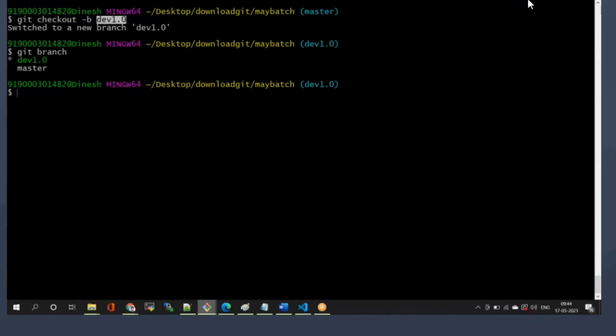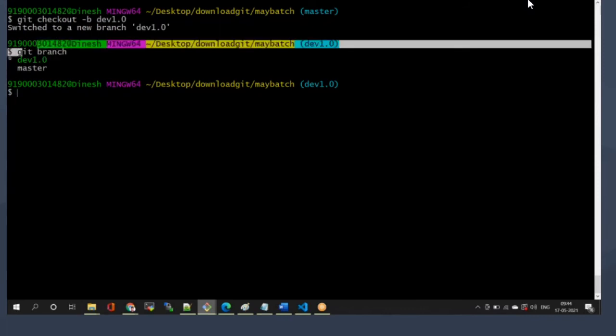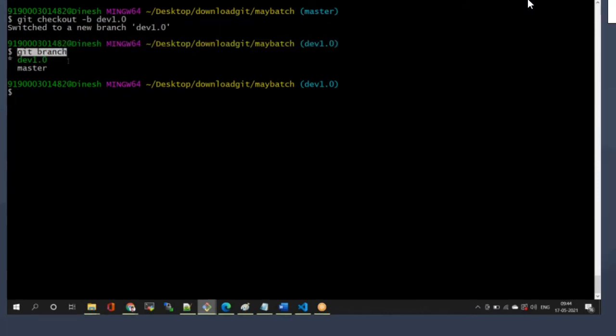My branch name is dev 1.0. When you run that command, it creates the new branch, and you see the message: switched to new branch dev 1.0. So this is the command git space branch. Can anyone tell me its purpose? Open your notebook and tell me what is the purpose of git branch?